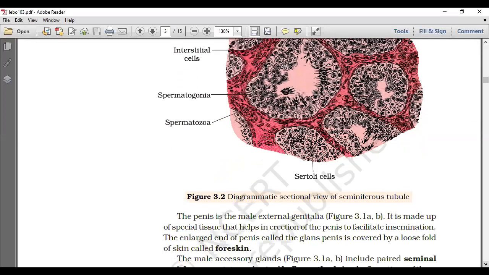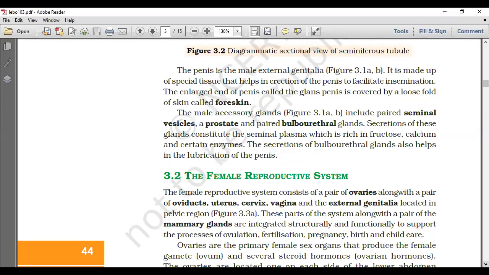Let's continue. The penis is the male external genitalia. It is made up of special tissue that helps in erection of the penis to facilitate insemination. The enlarged end of the penis, called glans penis, is covered by a loose fold of skin we call foreskin, the prepuce. The male accessory glands include paired seminal vesicles, a prostate gland,